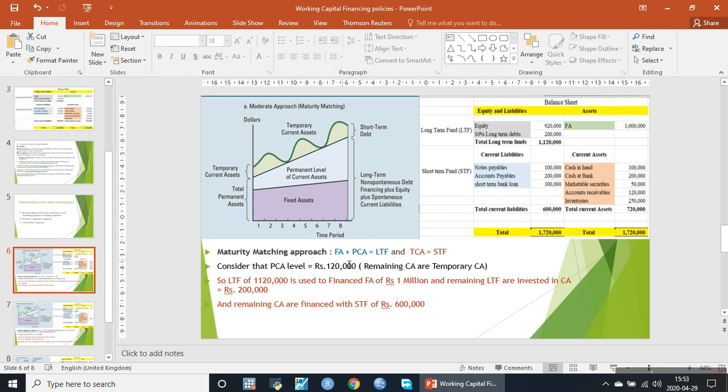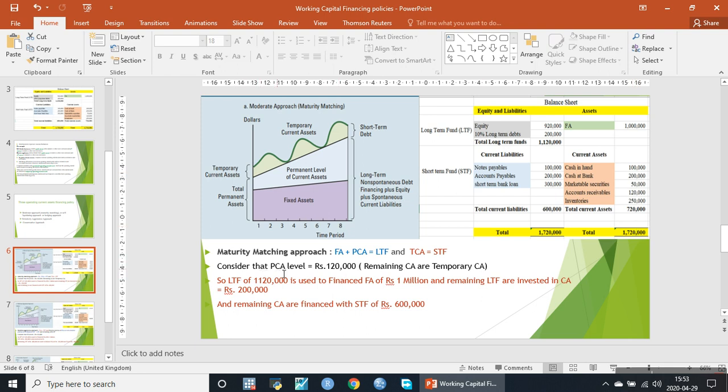So the maturity matching approach says that all of the fixed assets and the permanent level of the current assets are financed with long-term funds. Here the permanent level of the current assets is 120,000.